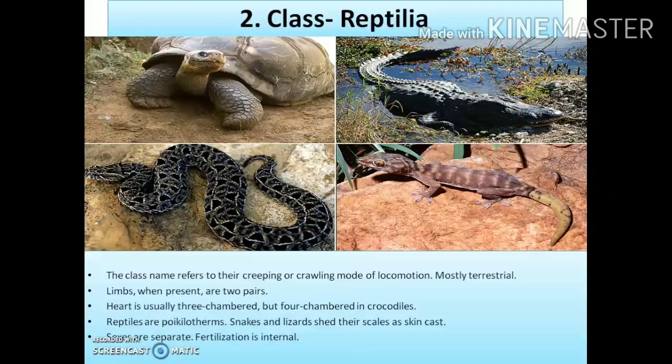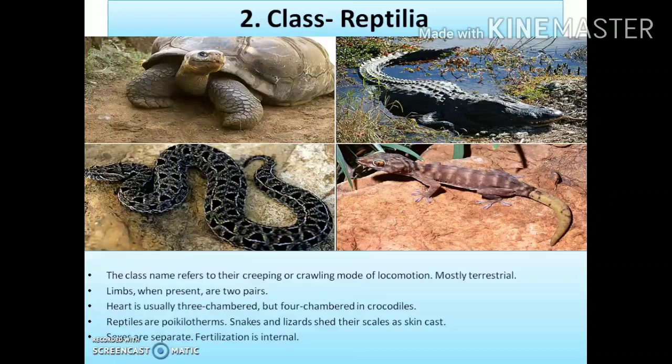Next, the reptiles are also cold blooded animals, that is, they are also poikilotherms and they cannot maintain a constant body temperature. Clear? And the snakes and lizards generally show a very important characteristic. They generally shed their scales as skin cast, that is, their skin, the exoskeleton, is cast off quite often. Okay, and they shed their scales.